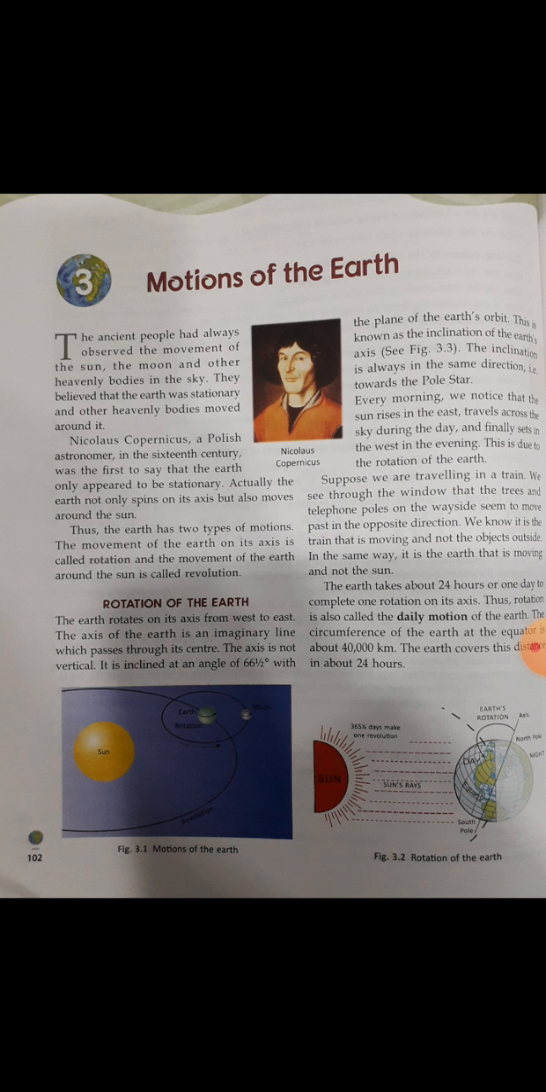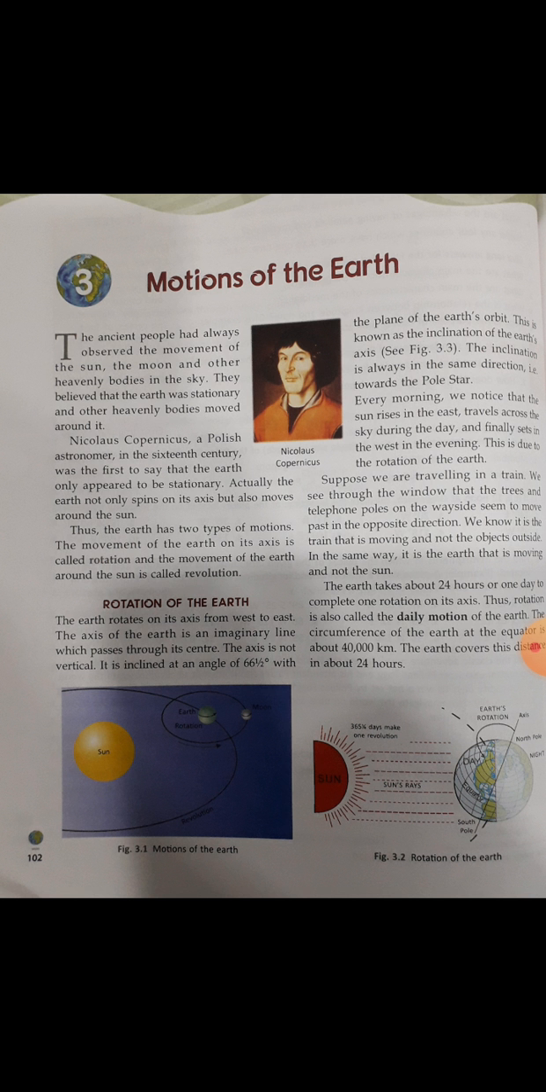Every morning we notice that the sun rises in the east, travels across the sky during the day, and finally sets in the west in the evening. This is due to the rotation of the earth. So, we have seen that the sun rises in the east and sets in the west, and this occurs due to the rotation of the earth.